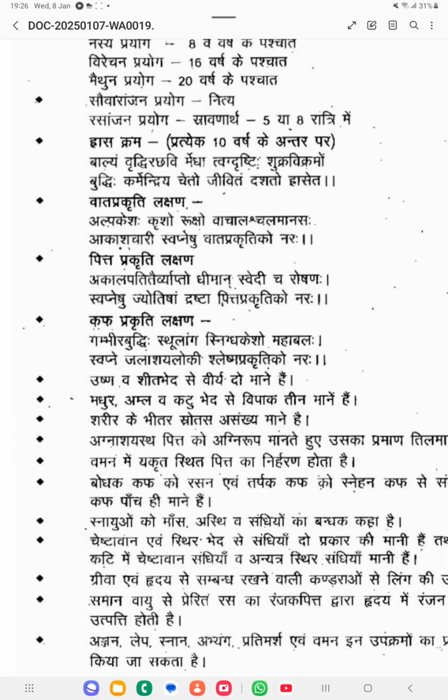Rasanjana once in a week is told in the Ashtanga Hridaya, and Rasanjana is mainly given for Sravanartha, for removing excessive Kapha dosha. Here according to Sharangadhara, Rasanjana should be given on the 5th or 8th Ratri. On the 5th night or otherwise on the 8th night you should apply Rasanjana. Daily you can apply Sauvira Anjana.